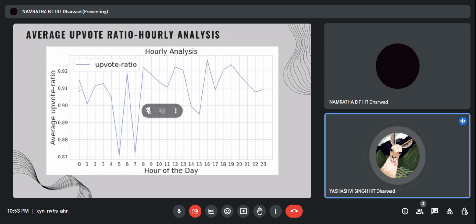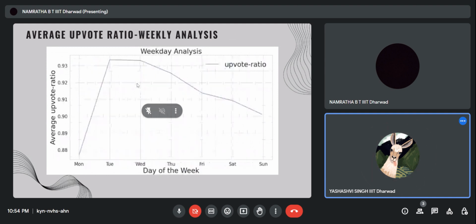This is for the average upvote ratio. Here we didn't see as consistent peaks for the later hours of the day, but there were quite big dips for the first hours of the day, which is quite explainable as most people sleep during this time, and therefore we couldn't extract valuable information from this analysis. The weekly analysis showed high usage on Tuesday, which is quite similar to the previous two analyses we did, but it didn't show a similar trend for Saturday.